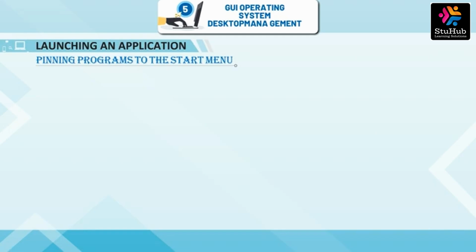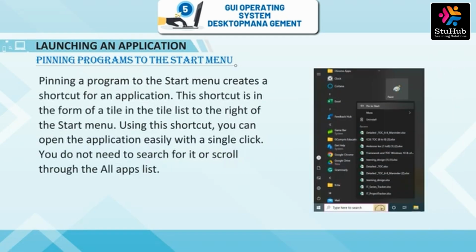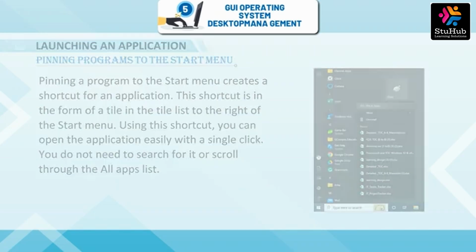Pinning programs to the Start menu. Pinning a program to the Start menu creates a shortcut for an application. This shortcut is in the form of a tile in the tile list to the right of the Start menu. Using this shortcut, you can open the application easily with a single click. You do not need to search for it or scroll through the All Apps list.